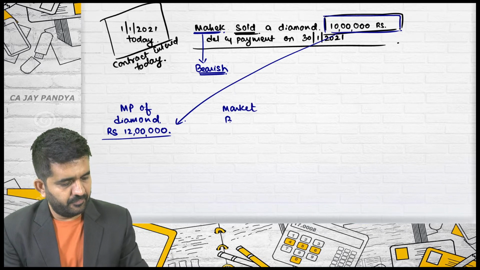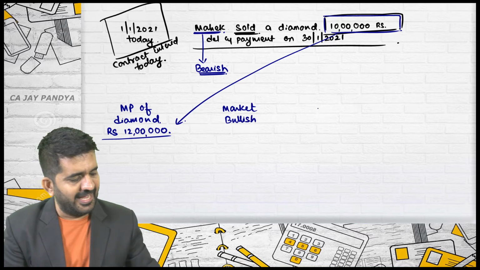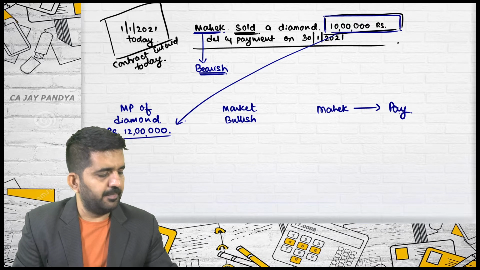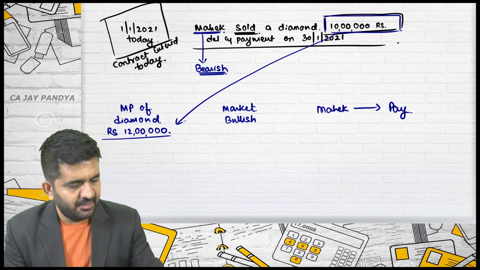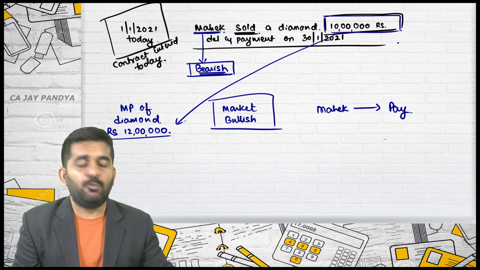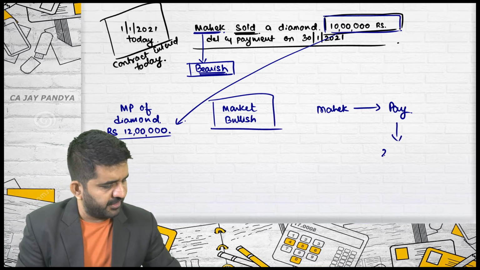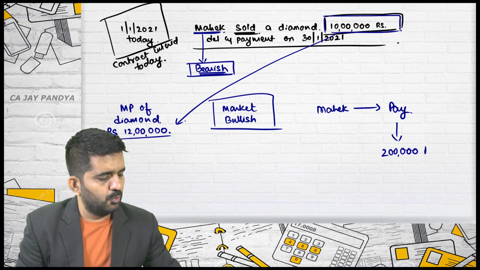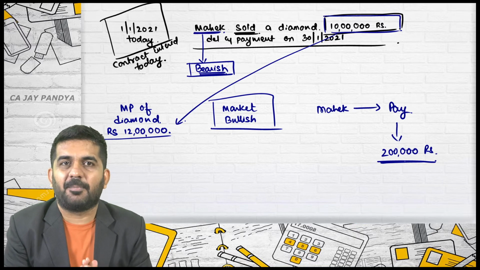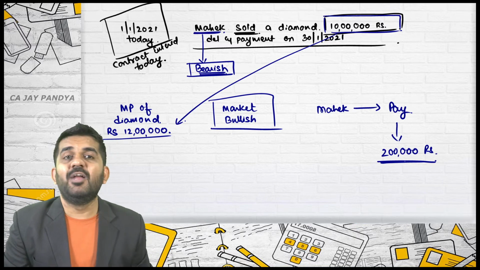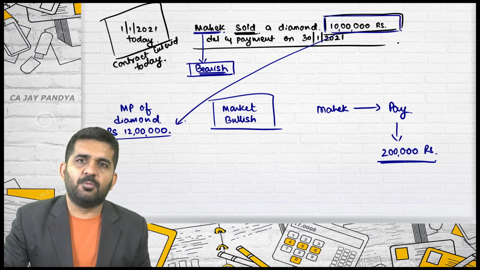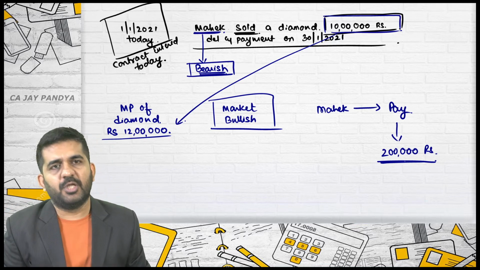Market is bullish. Then Mahek, you will have to pay. See, this is not matching. You are bearish. Market is bullish. You will have to pay. How much? A difference. What is the difference? 2 lakhs rupees to counterparty. We have not written the name of the counterparty, but to the counterparty you will have to pay rupees 2 lakhs. You were bearish. Market turns out to be bullish. You will have to pay 2 lakhs rupees to the counterparty.